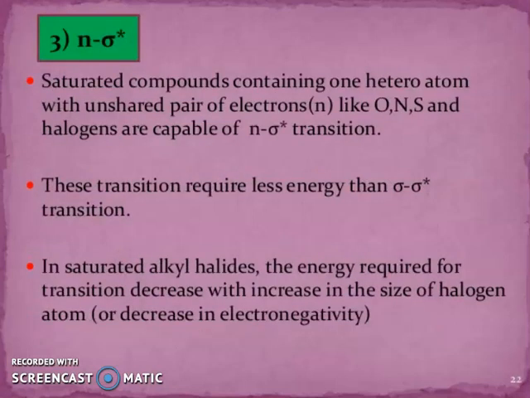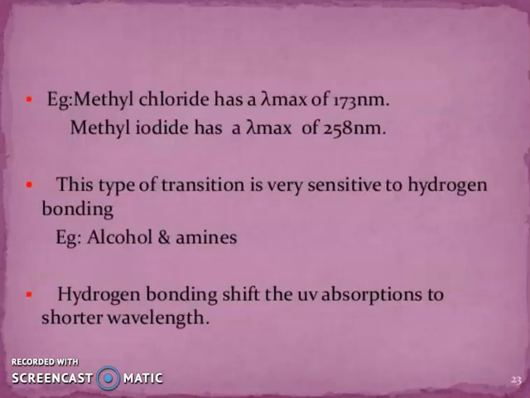My friends, third transition, n to sigma star transition. You know, saturated compounds containing one heteroatom with unshared pair of electrons like O, N, S and halogens are capable of n to sigma star transition. This transition requires less energy than sigma to sigma star transition. In saturated alkyl halides, the energy required for transition decreases with increase in the size of halogen atoms and decrease in electronegativity. Methyl chloride has lambda max of 173 nanometer.